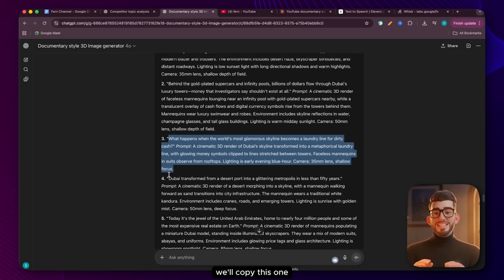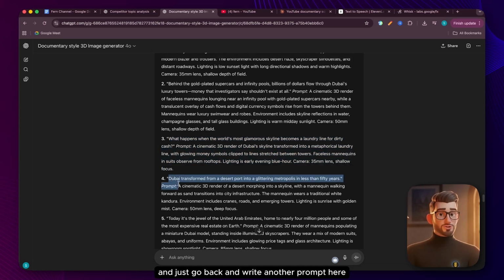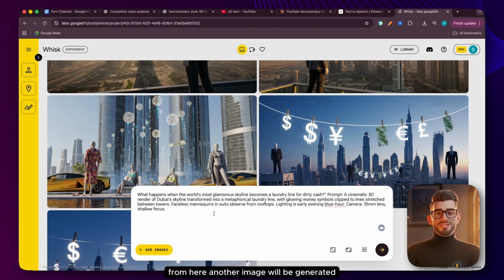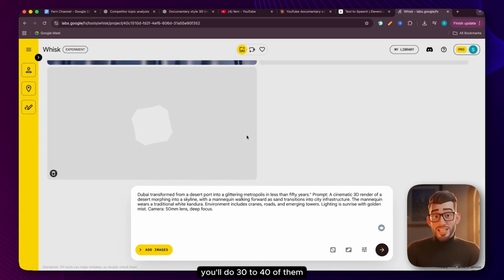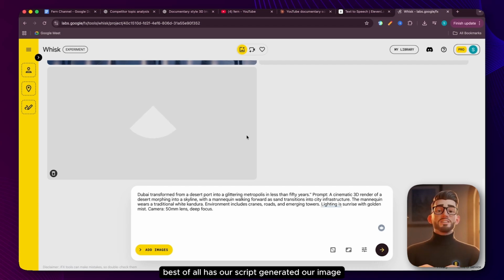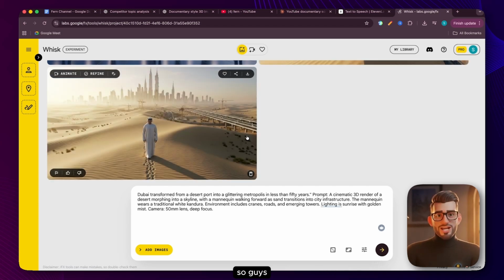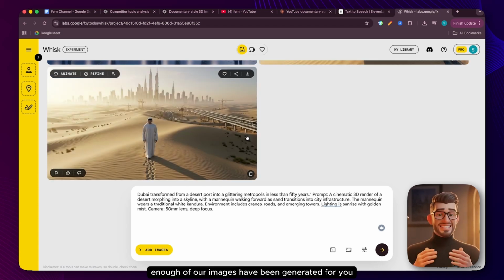Now, what do we do here? We'll copy this one and just go back and write another prompt here. From here, another image will be generated. Simply, I've used this image as a sample. When you sit down to make a video, you'll do 30 to 40 of them. Best of all, has our script generated our image? So guys, enough of our images have been generated for you to understand.